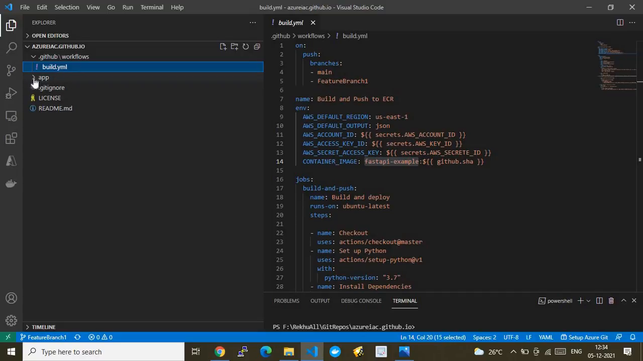After that, we have created an app folder. This is where our app-related files, configurations, binaries, etc. will be put.